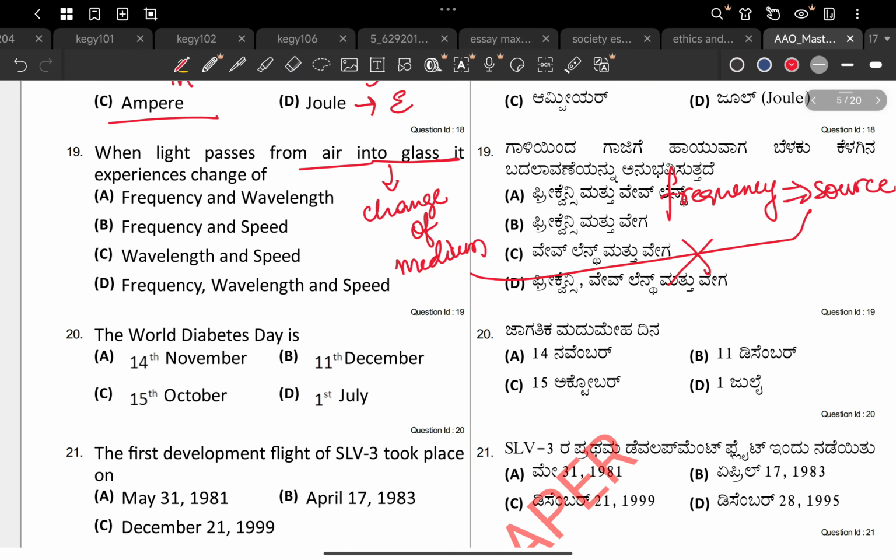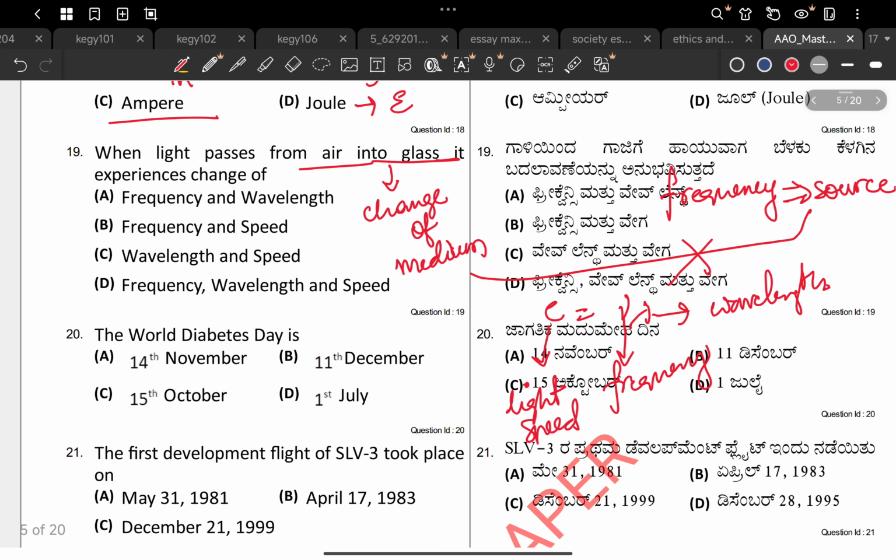So generally the formula is c = ν λ. Here c is the speed of light, ν is the frequency, and λ is the wavelength. Since ν is constant, whatever changes, it should change between c and λ.